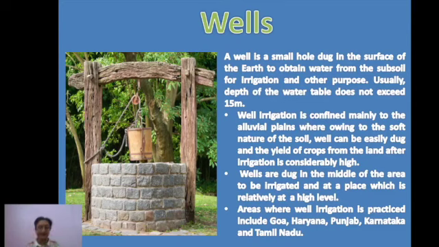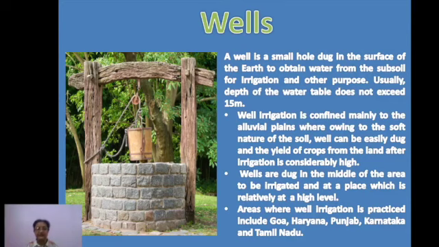by a well. Well irrigation is confined mainly to the alluvial plains, where, because of the soft nature of the soil, a well can easily be dug. If you compare this with the hilly regions or the plateau region in the south, you will find these are rocky regions, so in rocky areas it is very difficult to dig for the construction of a well.